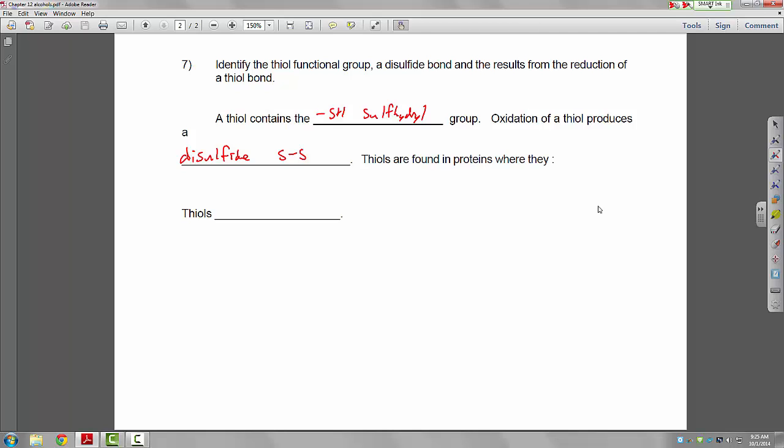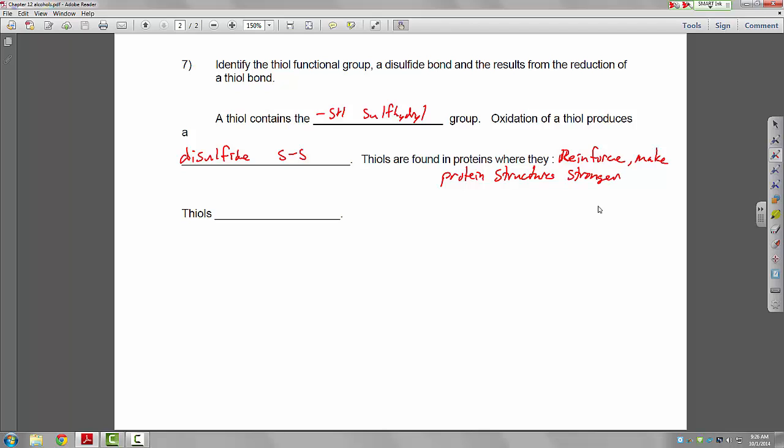And I did mention that these thiols are found in proteins. I mentioned how it's in connective tissue, proteins like collagen found in hair and skin and whatnot. We haven't really talked about proteins at all, but I want you to understand that they are found in proteins where they reinforce and make protein structures stronger.